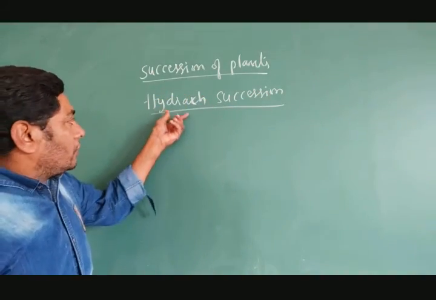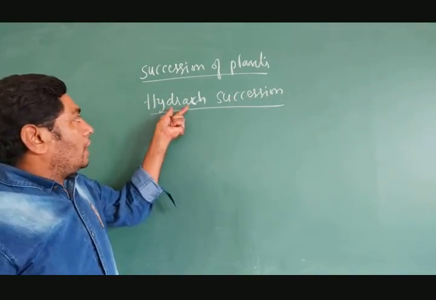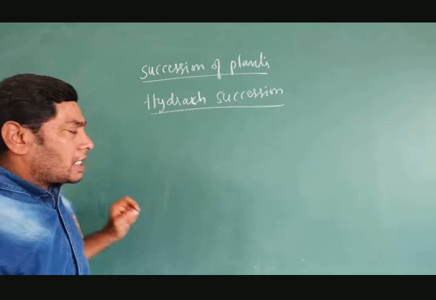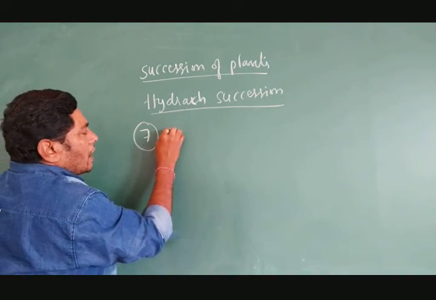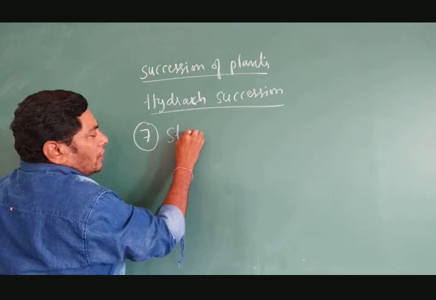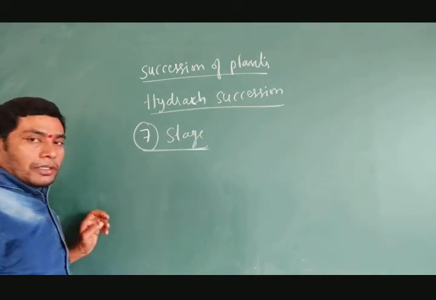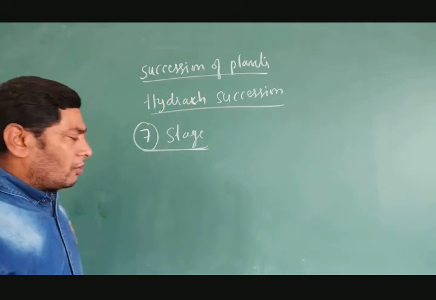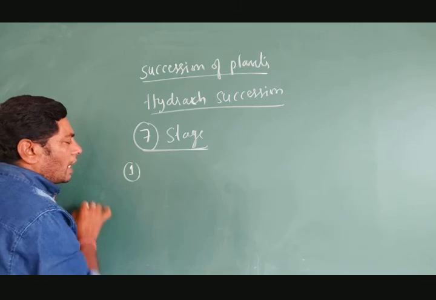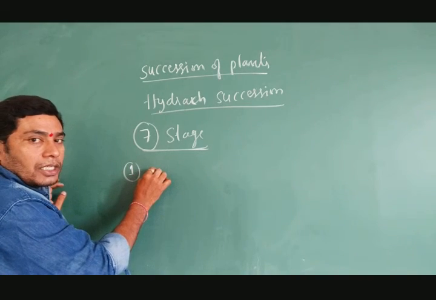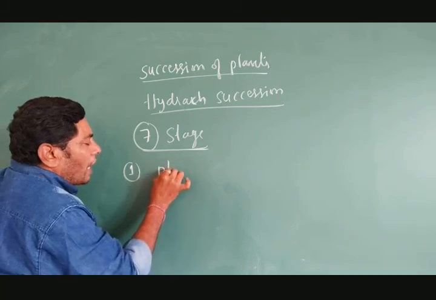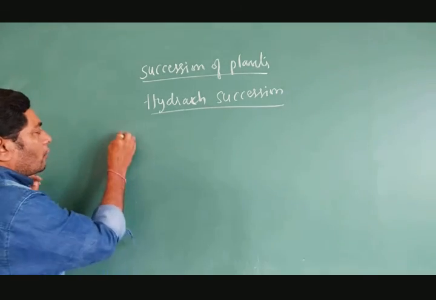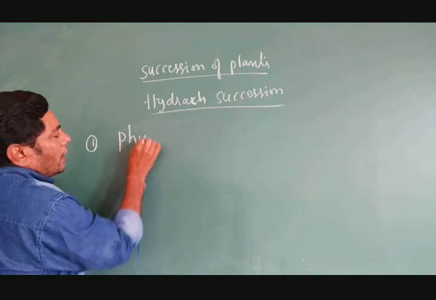This hydrarch succession, or the succession of plants, has several stages, seven stages in all. These stages describe the hydrarch succession. First of all, the first stage is known as the pioneer stage, that is the phytoplankton stage.